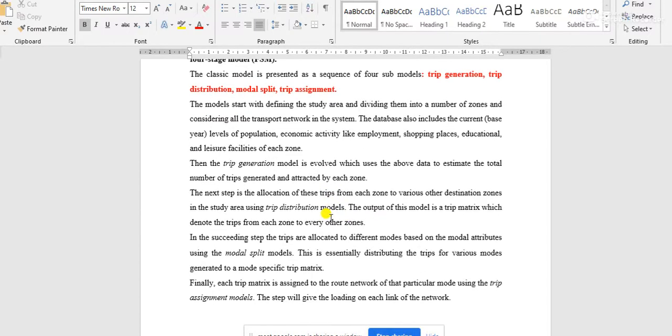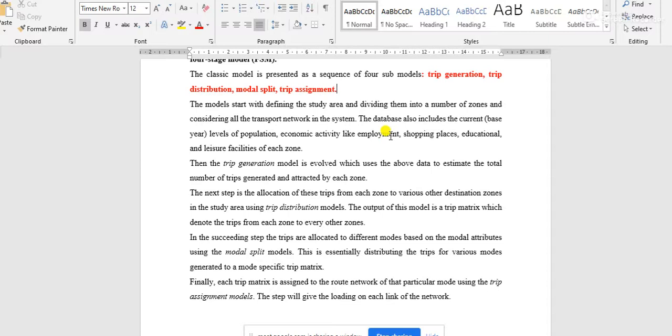Now trip generation is nothing but the generation of trips from the initial point of the traveling path. Before that, this part is the initial preparation for the transportation planning. In the previous class, we also discussed the zoning and the collection of data from the survey.